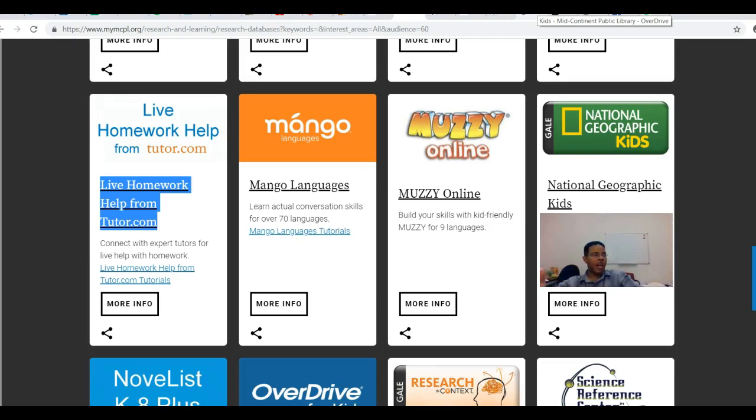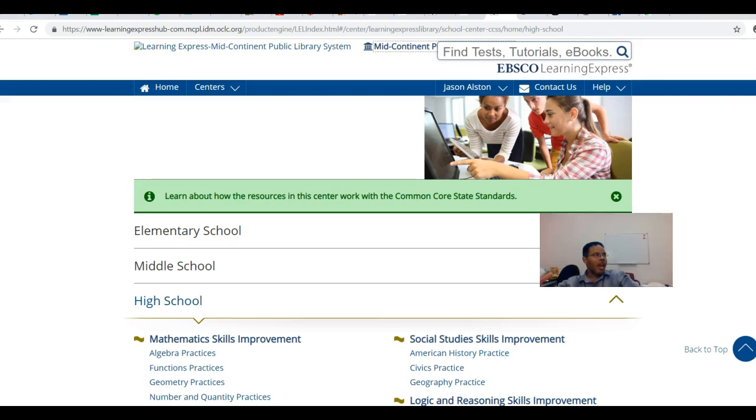A lot of public libraries actually struggle with people borrowing SAT prep books and things of that nature and not bringing those back. So this is one substitute that you would have for that.